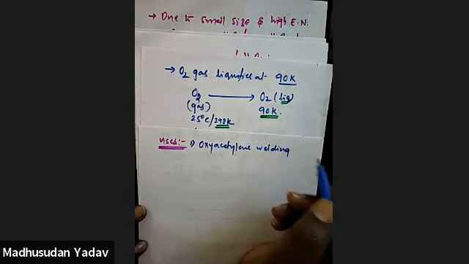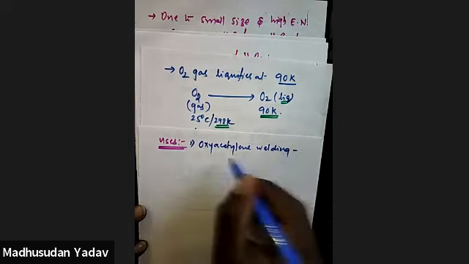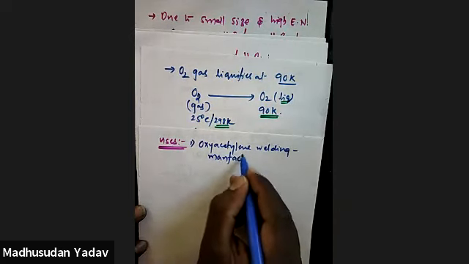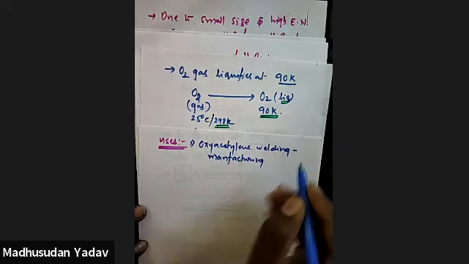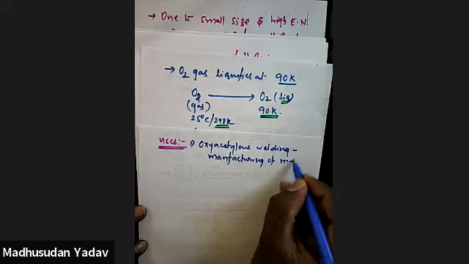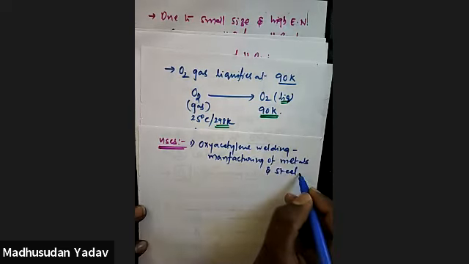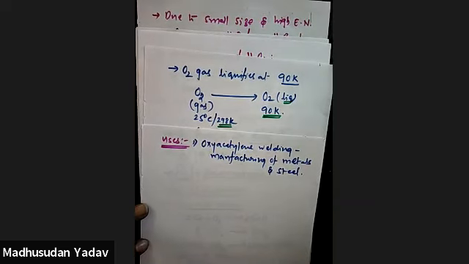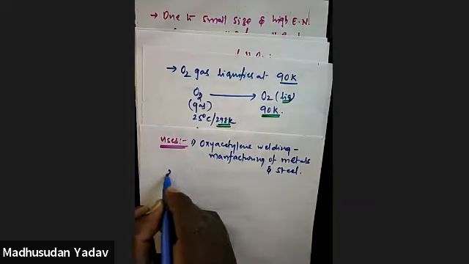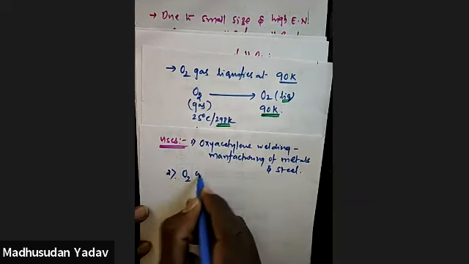Oxyacetylene welding. This oxyacetylene welding is normally used in the manufacturing of metals and steel. In that industry, it is used. And the second use of oxygen is mainly oxygen cylinders.